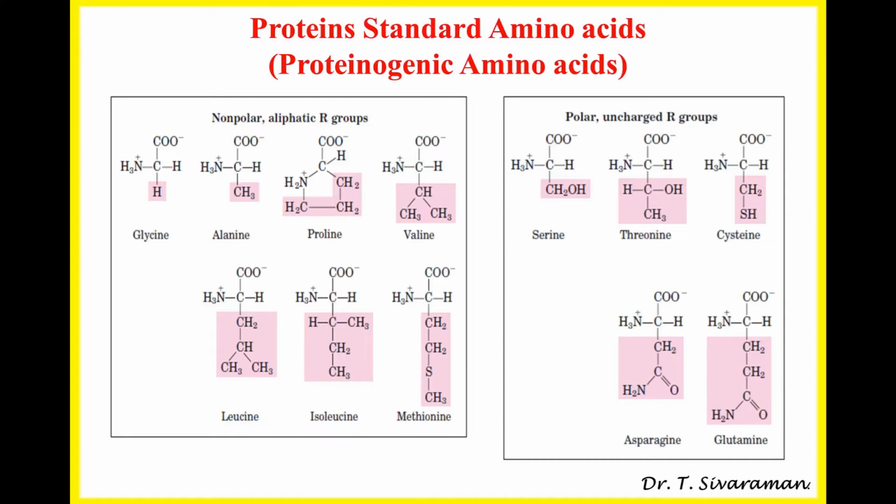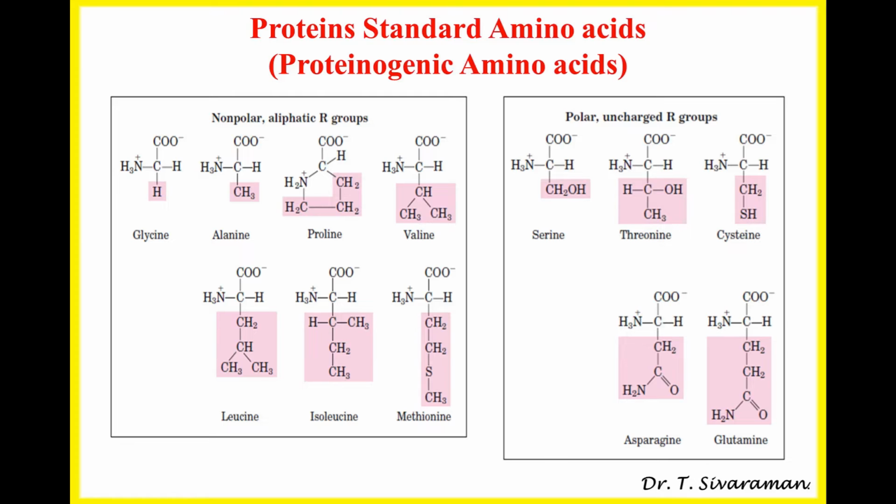As I mentioned in the previous slide, proteins are synthesized in the ribosome of human beings, and the proteins that are synthesized in the ribosome are exclusively made up of alpha amino acids. More interestingly, the proteins that are synthesized in the ribosome are exclusively made up of 20 standard alpha amino acids. The 20 standard alpha amino acids can be called proteinogenic amino acids. The proteinogenic amino acids can be classified into many types on the basis of their chemical properties.